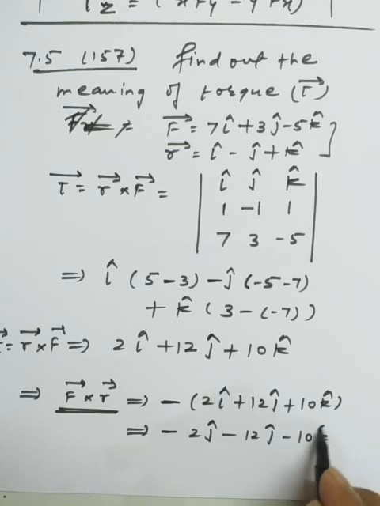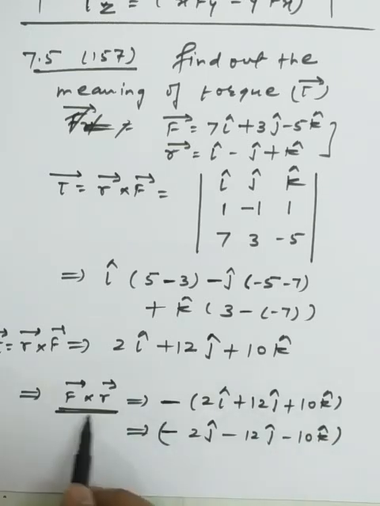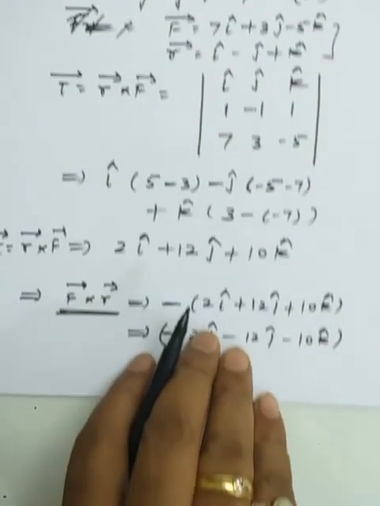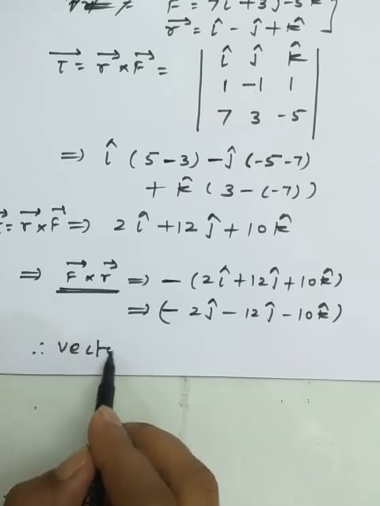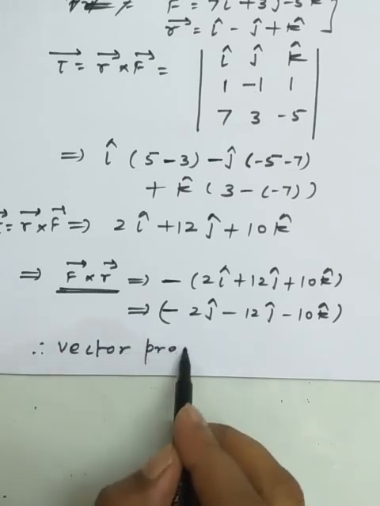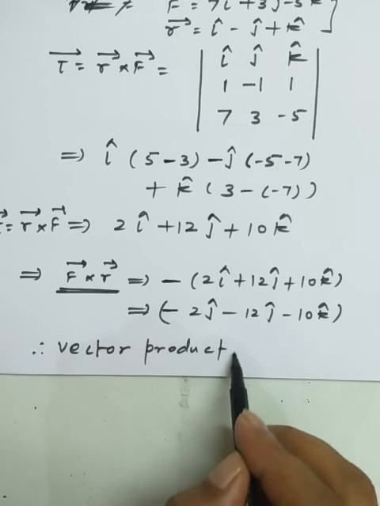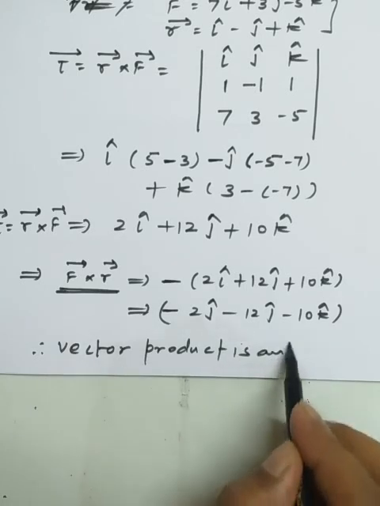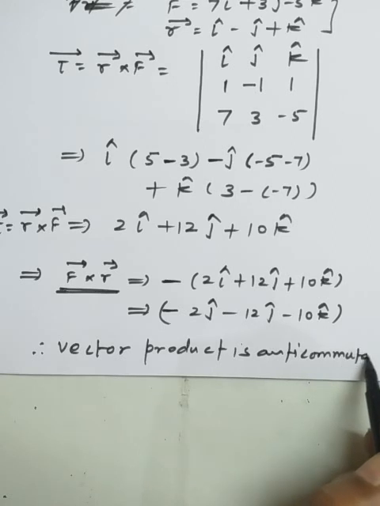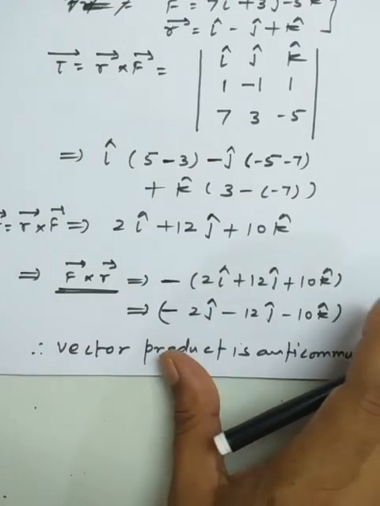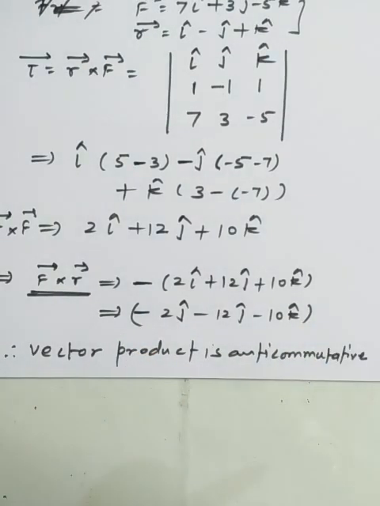This is the simplest representation of F cross R, because we know the vector product is anti-commutative. So this is the simplest meaning we discuss here. This is the end of the torque example.